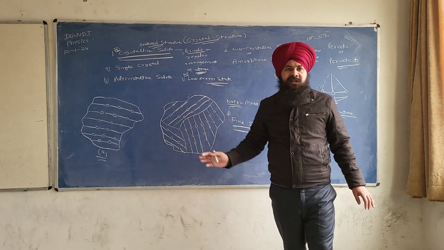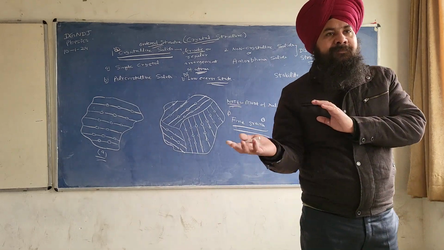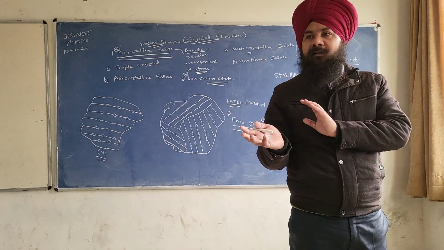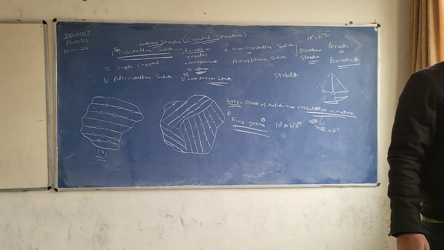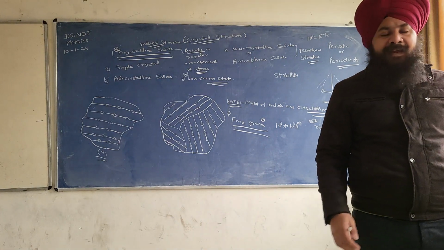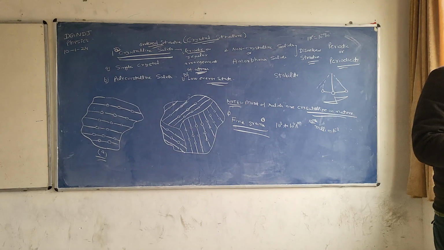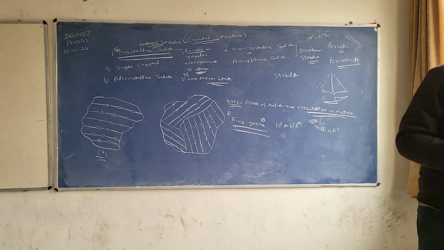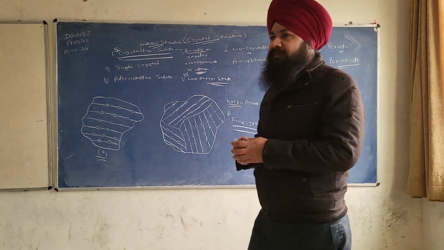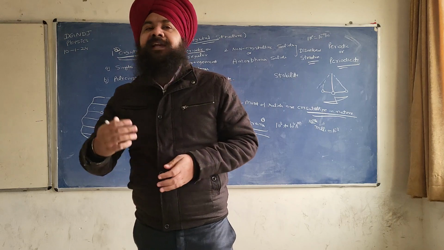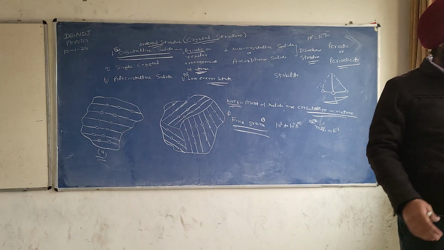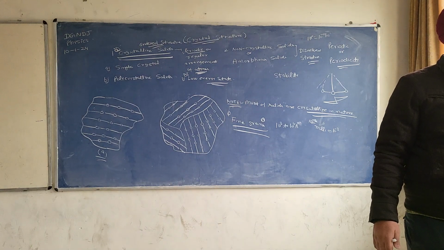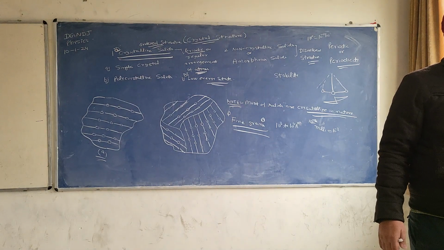All the grains have different sizes and they are oriented in different directions. Next point. Grains are randomly oriented.